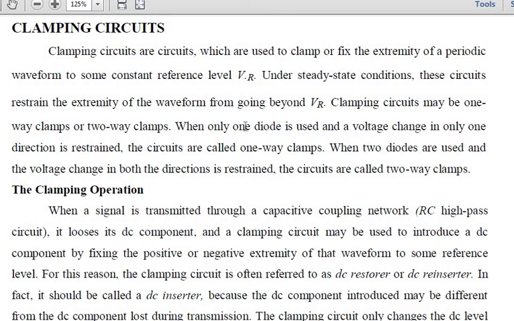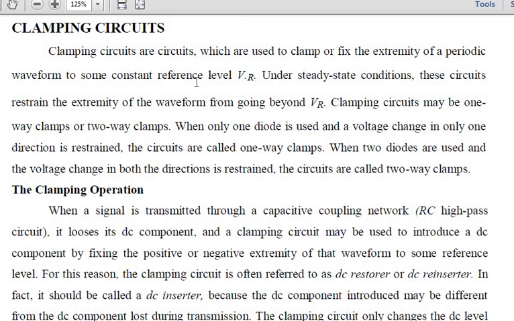So the circuits which are used to clamp or fix the extremity of a periodic waveform to a constant reference voltage or reference level, which is given as VR. This is the one which is used to fix the extremity of a periodic waveform to a constant level, and that particular level is your reference level. You will set a particular reference voltage, and at that you have to fix your periodic waveform.